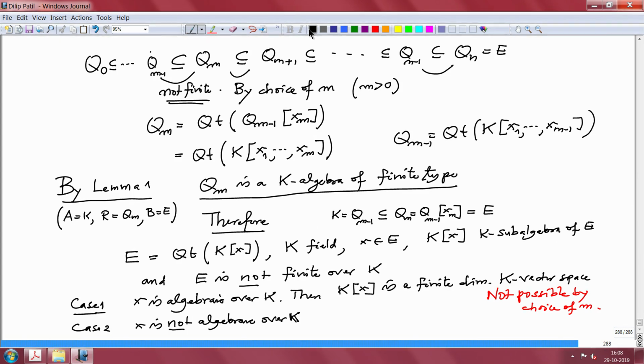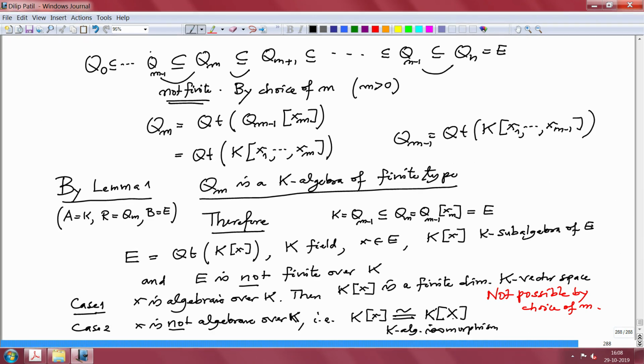Alright. So it is not algebraic. That means it is transcendental. So this K[x] is a polynomial algebra. It does not satisfy any polynomial over K. That means this is a transcendental element. So this is isomorphic as K-algebras.